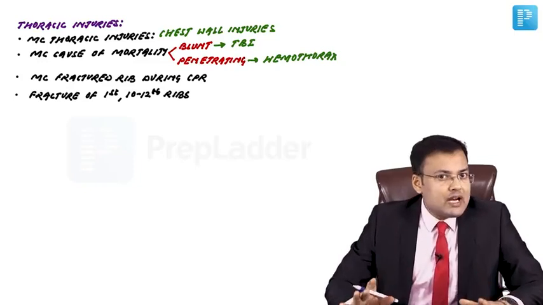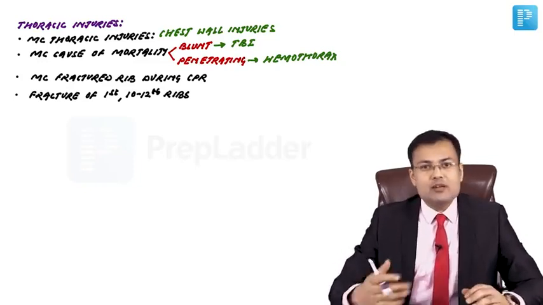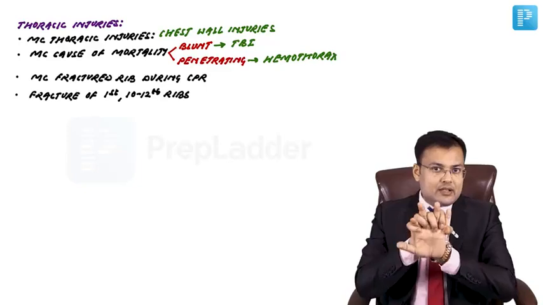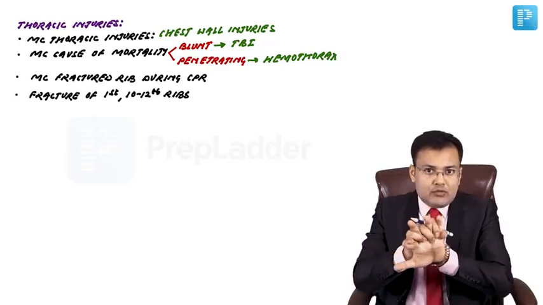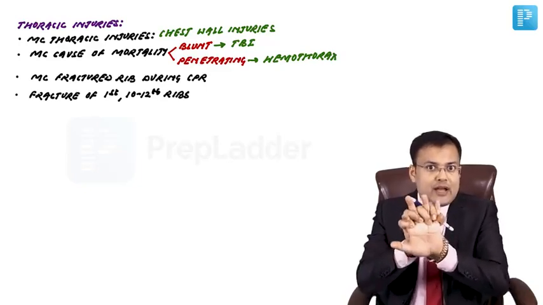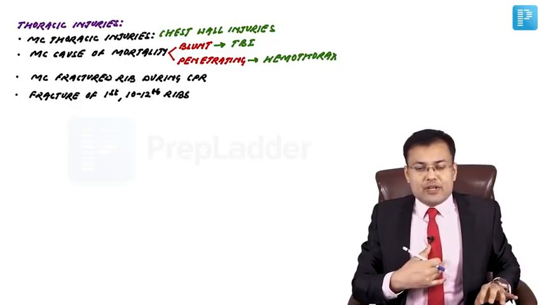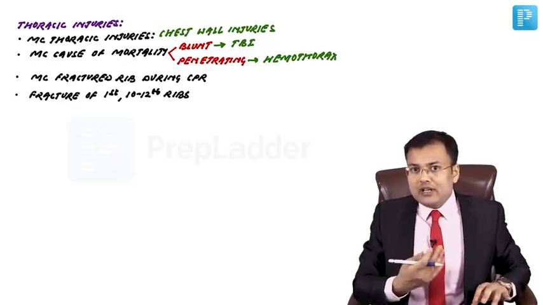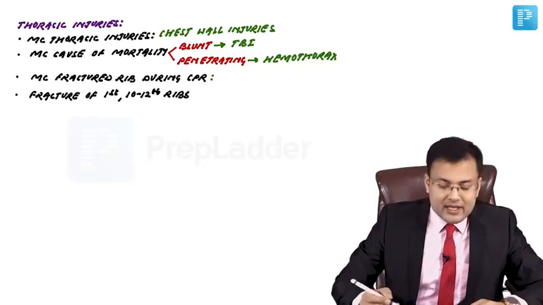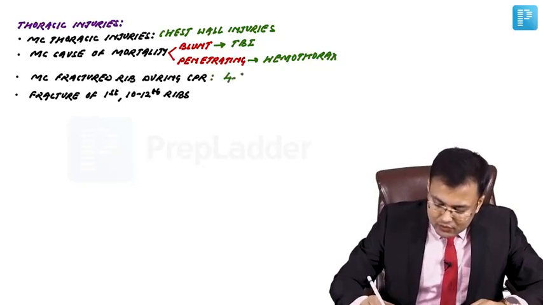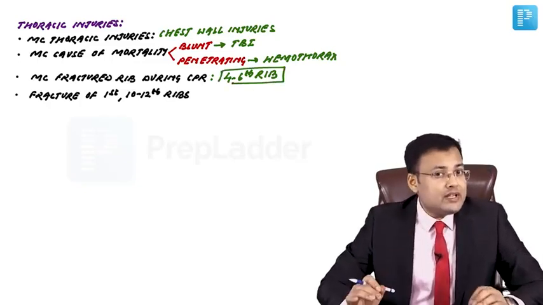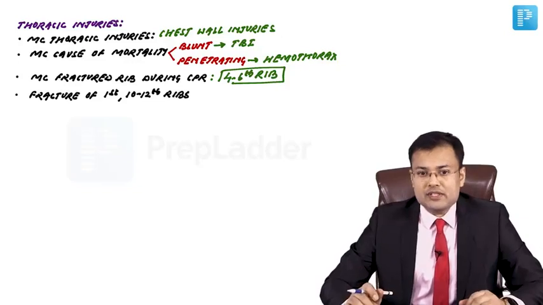One question which was asked in AIIMS 2 to 3 times: what is the most commonly fractured rib during CPR? Whenever you perform CPR, where is your hand? We place our hand centrally, slightly on the left side, and the most commonly injured ribs are the 4th to 6th ribs.